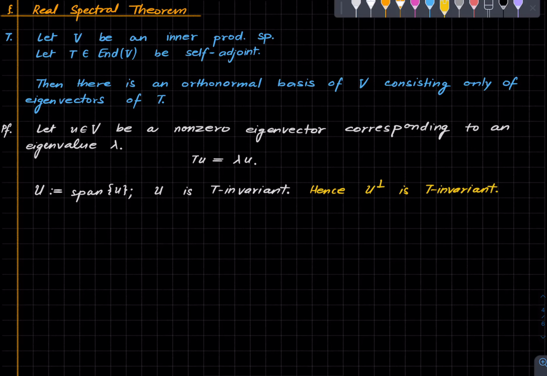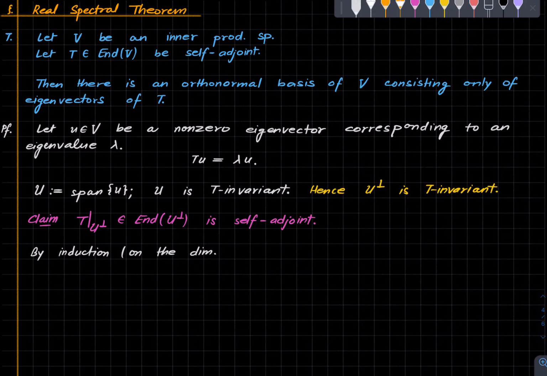And here is a small exercise, which I write as a claim. Since U perp is T invariant, the restriction of T is of course an endomorphism on U perp. This is also self-adjoint. This is a trivial statement. You can argue it in one line. Now, we argue by induction on the dimension of the domain space.